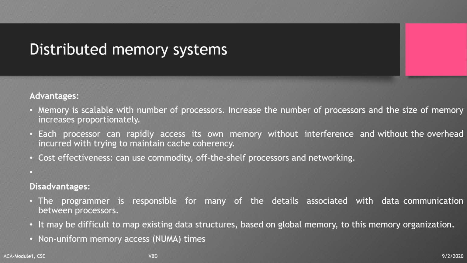Each processor can access its own memory very quickly without any interference, and there won't be any delay when it is accessing its own memory, and it is very cost effective. It can use off-the-shelf processors, that means simple processors, and simple networking is more than enough. So that is why the distributed memory system is very cost effective.